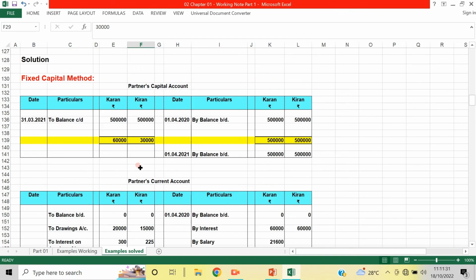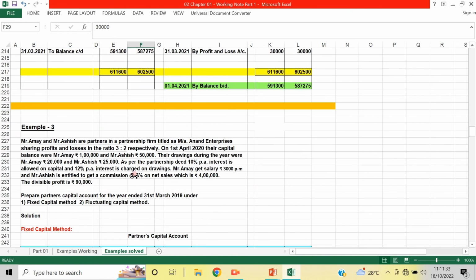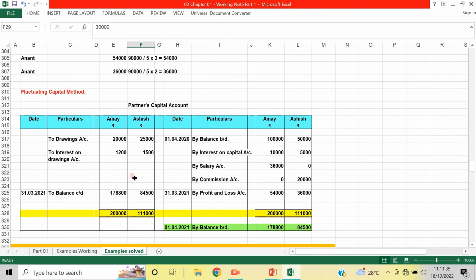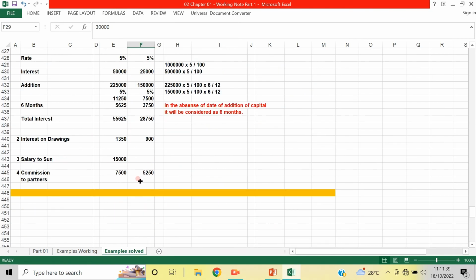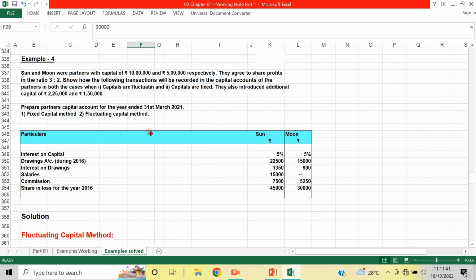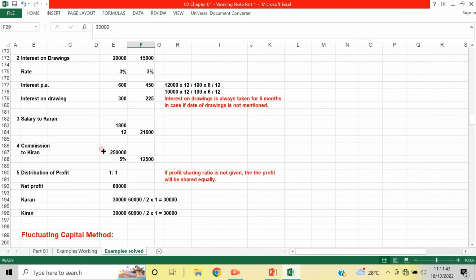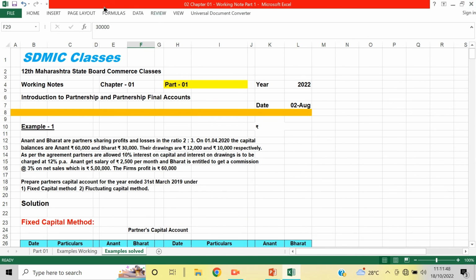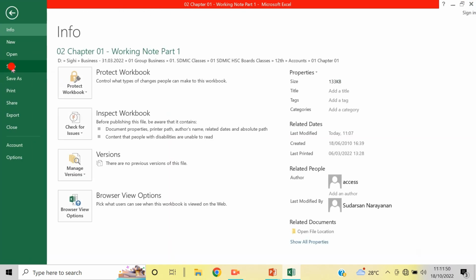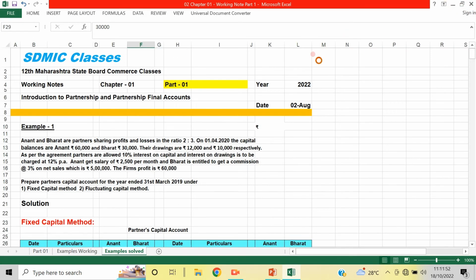Example 1, 2, 3 and 4 are also given, four types of examples. But it is going beyond 40 minutes and it will be a bit difficult to grasp everything, so we just stop it here. I think you have understood this.